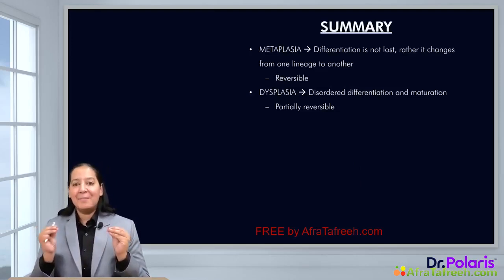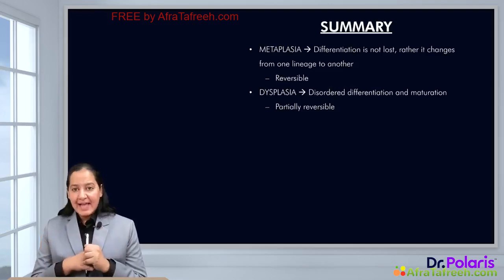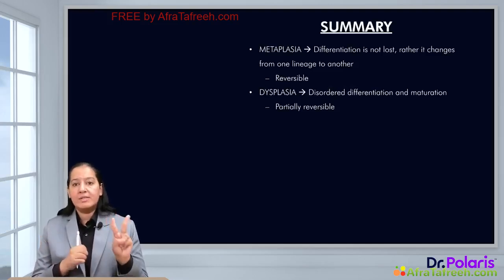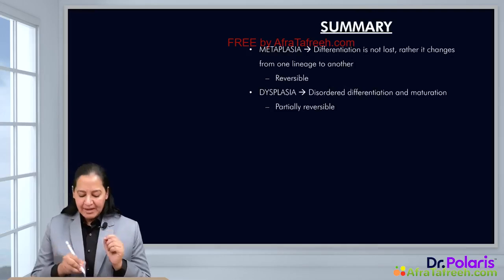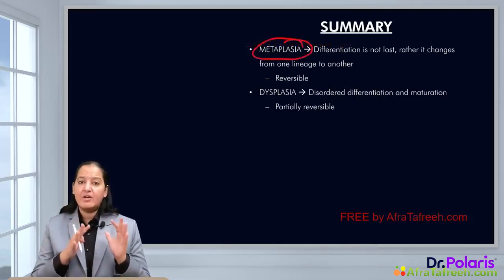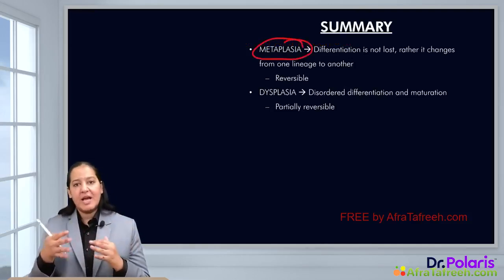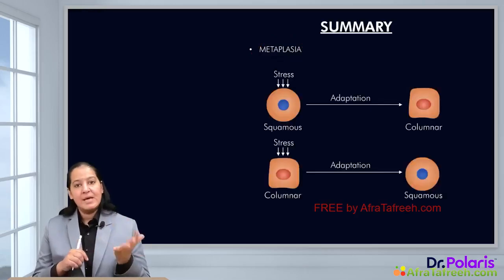So let me summarize what we have learned in this lecture. In this lecture, I taught you the 2 cell adaptations, dysplasia and metaplasia. Metaplasia is replacement of one type of adult or mature cell by another type of adult or mature cell. There are 2 types of metaplasia, squamous and columnar.